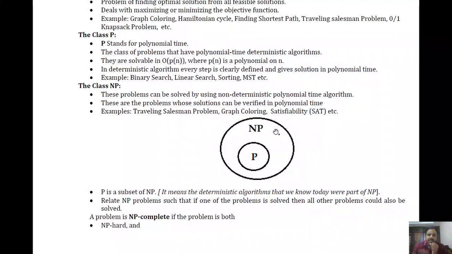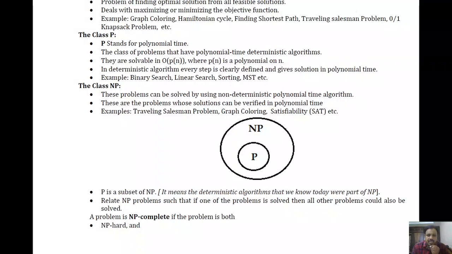So generally NP class problems are the problems which do not have a solution, right? So in order to solve these problems in polynomial time, what we could do is relate these problems. For example, if you have problem A and problem B in NP, if problem A is related to problem B, and if problem B is solved, then it means that problem A could also be solved, right?